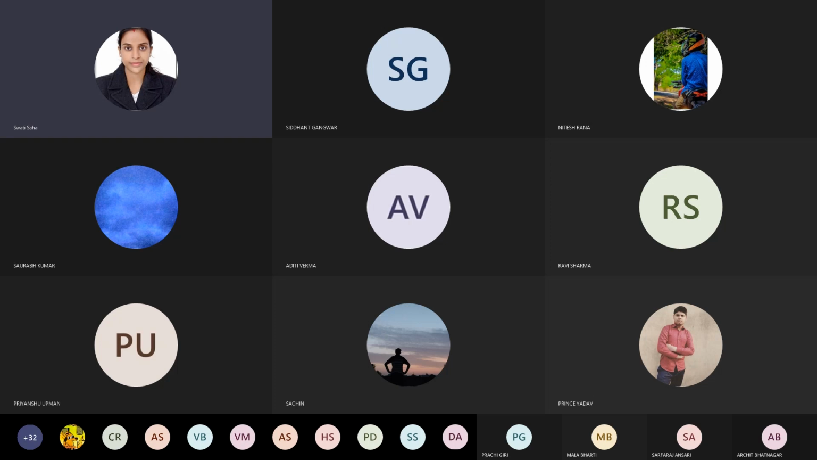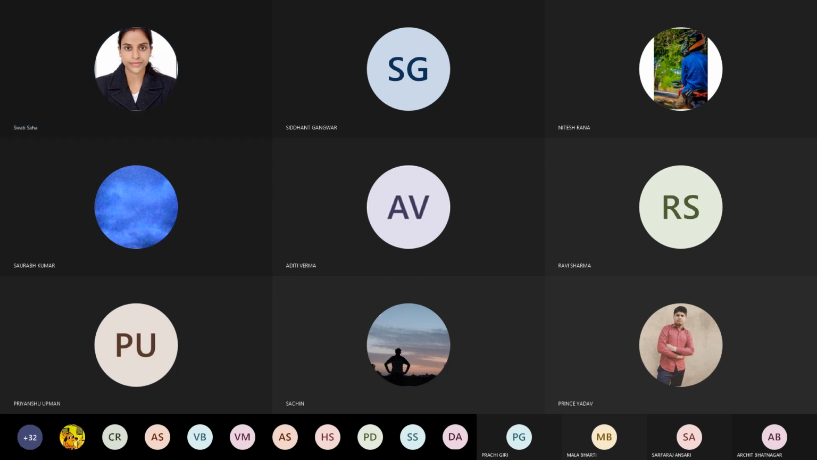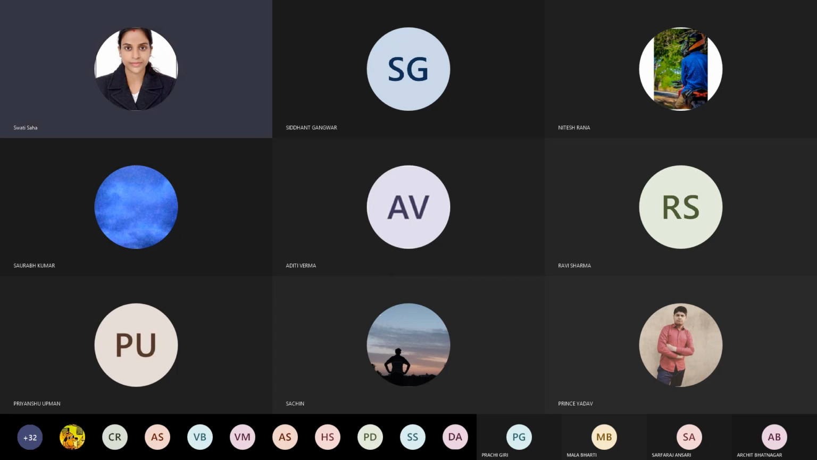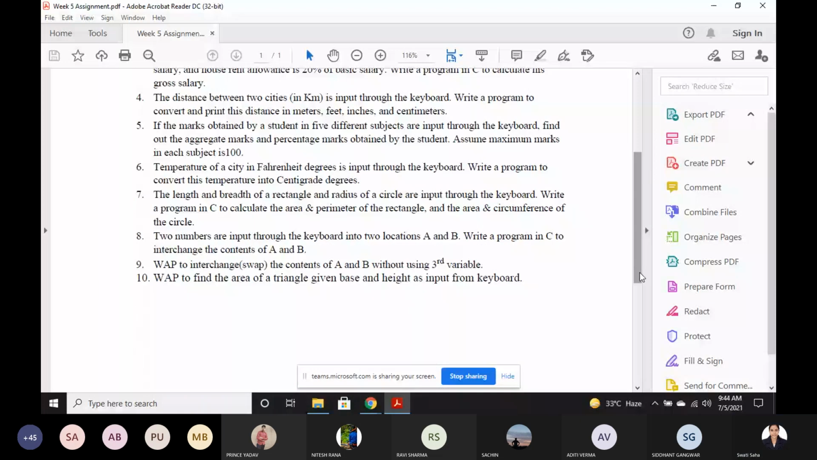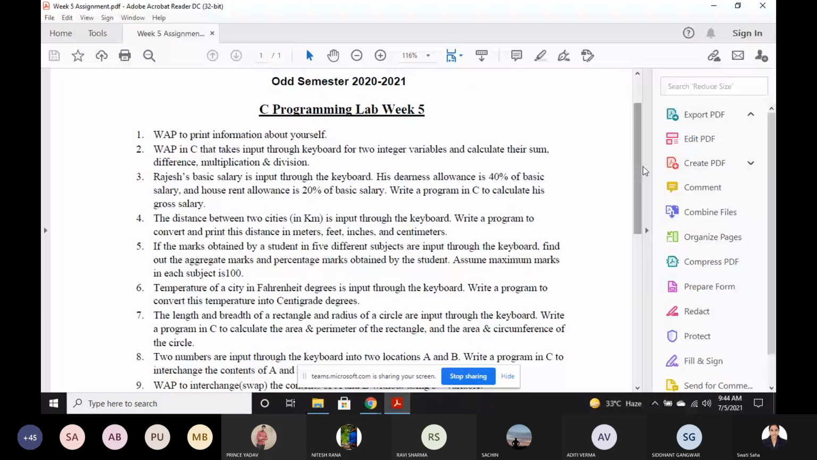But before that, I'm sharing my screen so that you can get a basic idea what you have to do in this assignment. Okay. So see, this is your assignment. And as I told, in this assignment there are 10 questions. Now just see what you have to do. First question is write a program. WAP means write a program to print information about yourself.